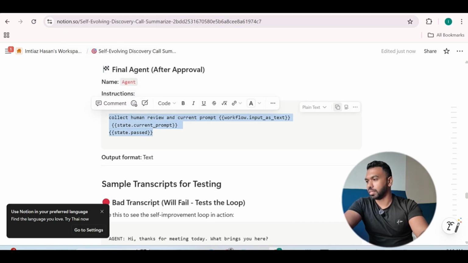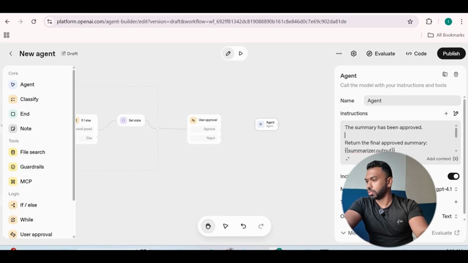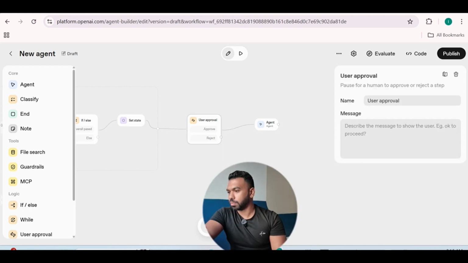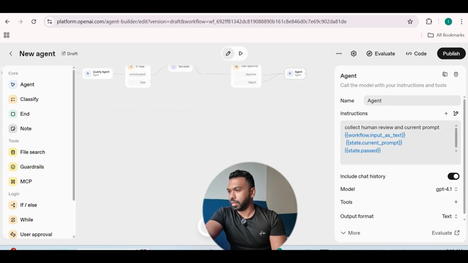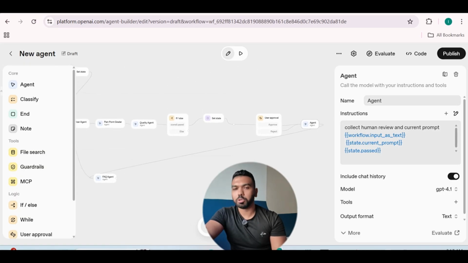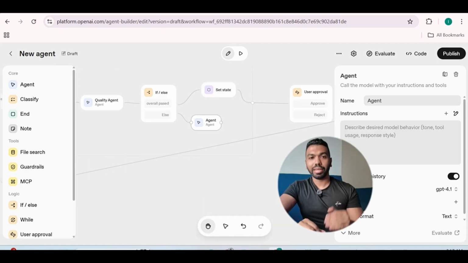So we're going to copy this prompt, go back to our agent, paste this, and connect the nodes together, just like that. Done. And we're actually then going to connect to the FAQ agent. This gives a little bit more polish to the final results.